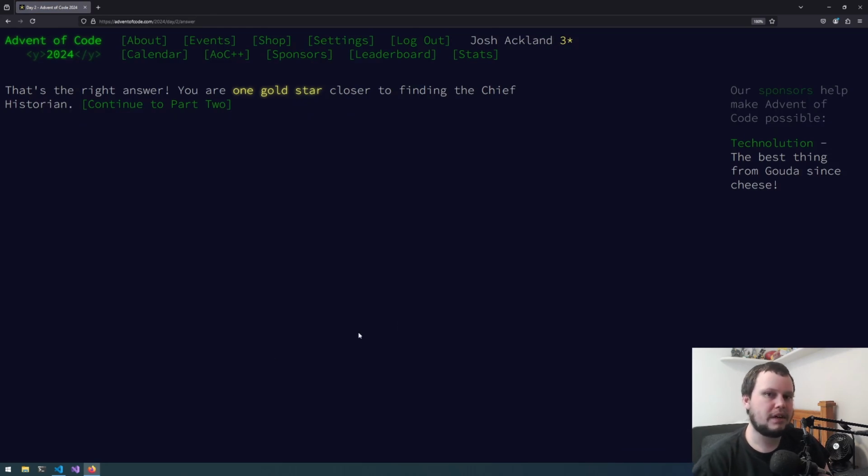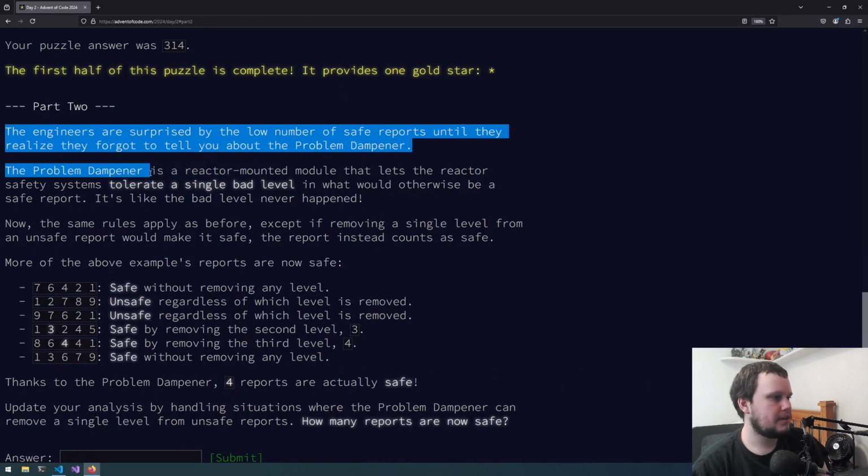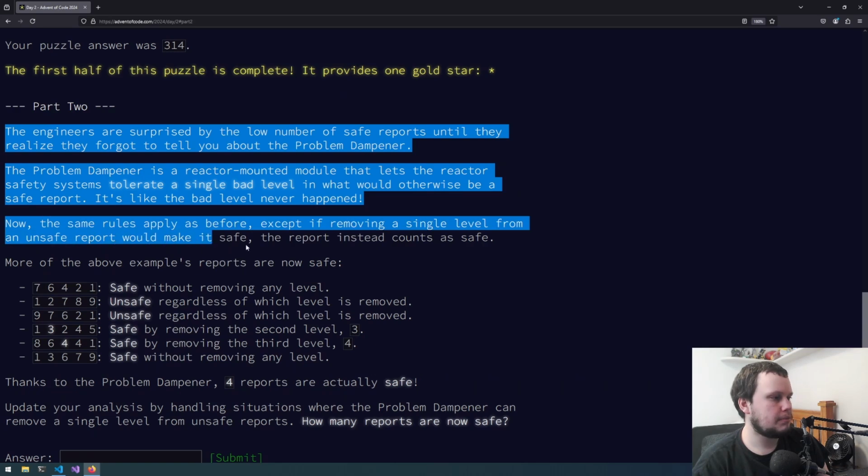So now on to part 2. The engineers are surprised by the low number of safe reports until they realize I forgot to tell you about the problem dampener. The problem dampener is a reactor mounted module that lets the reactor's safety systems tolerate a single bad level in what would otherwise be a safe report. It's like the bad level never happened. Now the same rules apply as before, except if removing a single level from an unsafe report would make it safe, the report instead counts as safe.